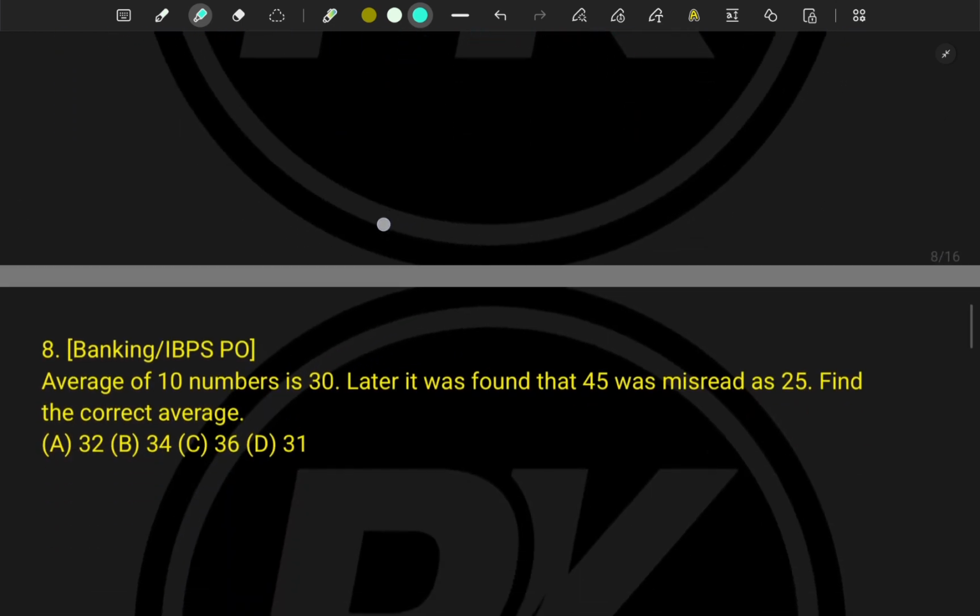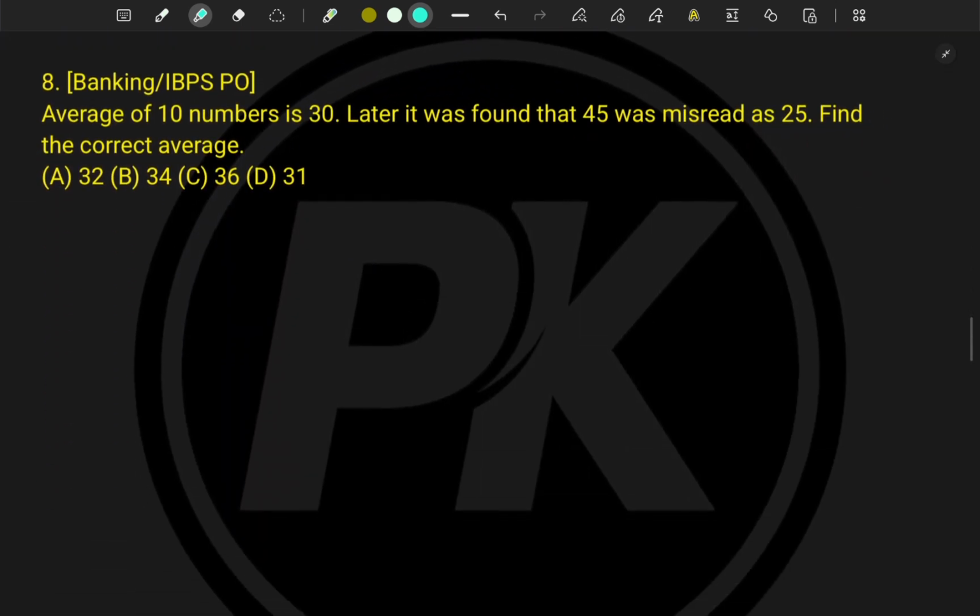Okay, so let's see a similar type of example which was asked in banking and IBPS PO. The average of 10 numbers is 30. Later, it was found that 45 was misread as 25. Find the correct average. Very, very good problem. Now tell me, the correct total is what? 20 more than the wrong one, right?